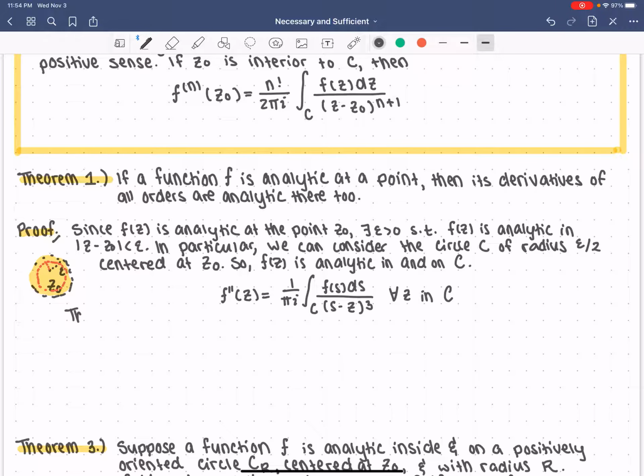So the existence of this integral gives the existence of f prime for all z in C.